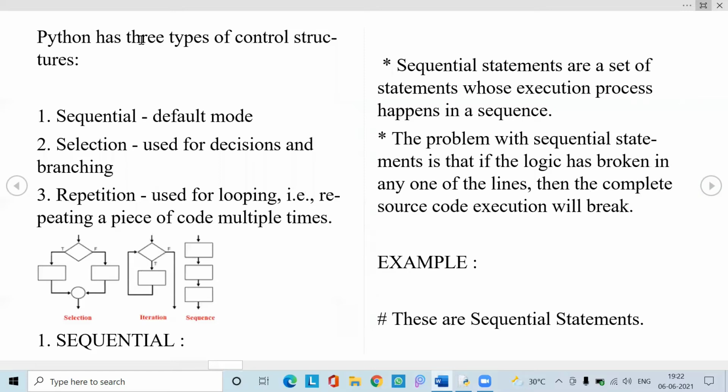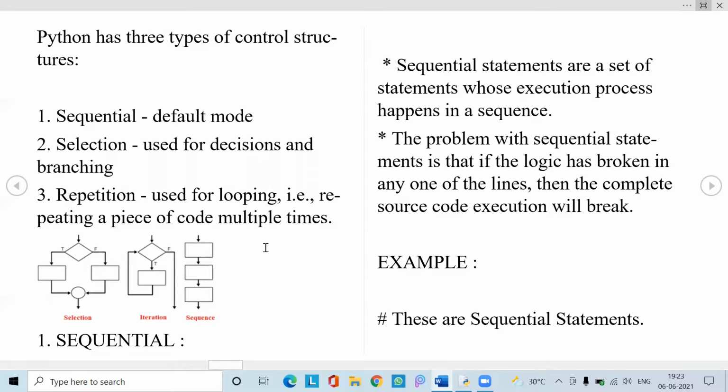Python has three types of control structures, as we have seen in the picture. They are sequential, selection, and repetition. Sequential means the statements are executed without any condition, in a straight manner. From the first statement to the last statement, it executes completely whatever the print statements would be. There is no condition imposed on sequential statements to stop their execution in the middle of the code.